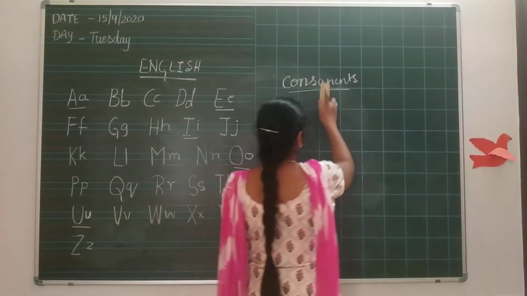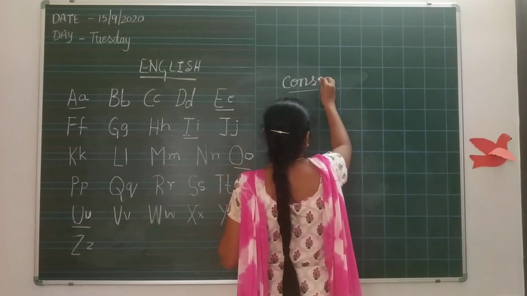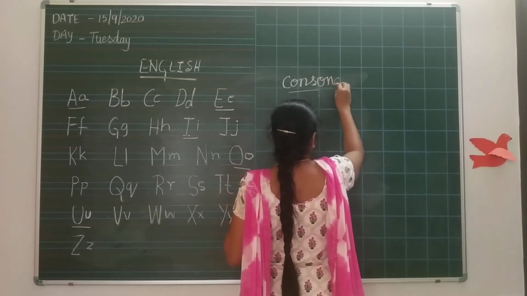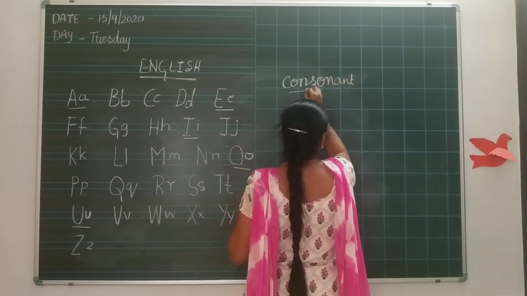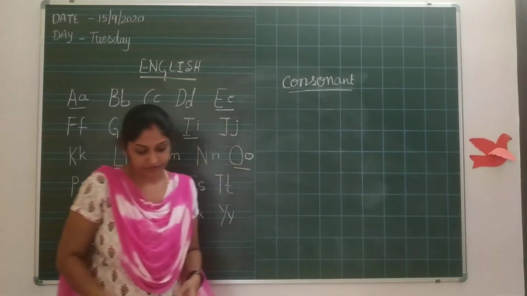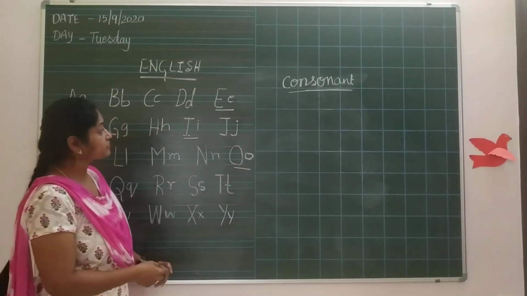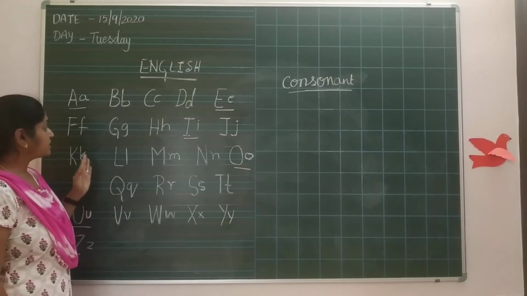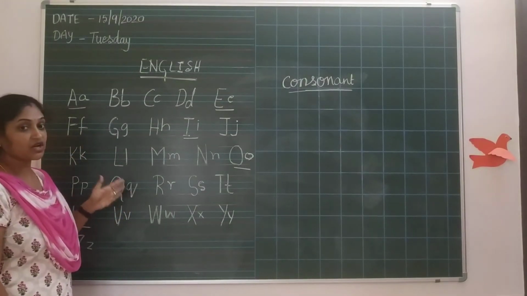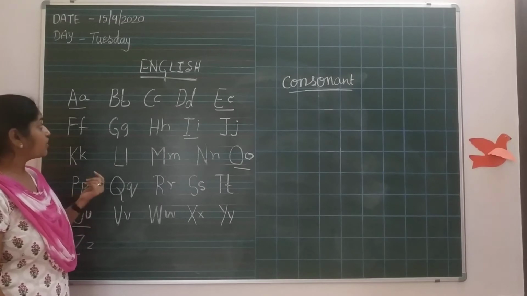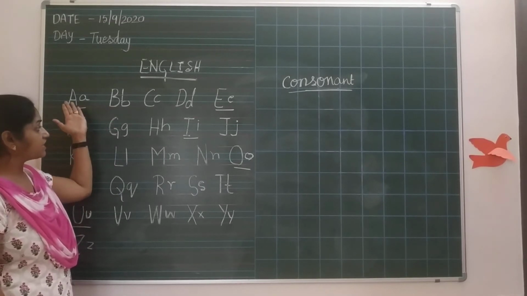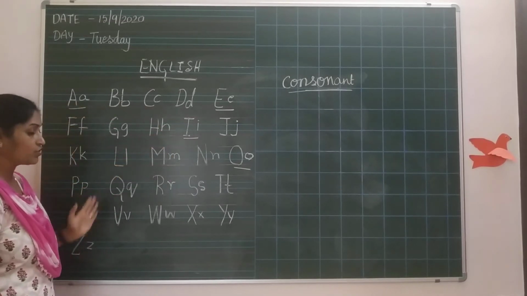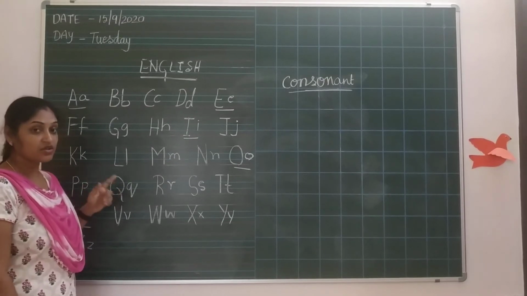Okay? Other than vowels, the remaining letters are called consonants. What are those? Other than A, E, I, O, U, other letters are consonants.